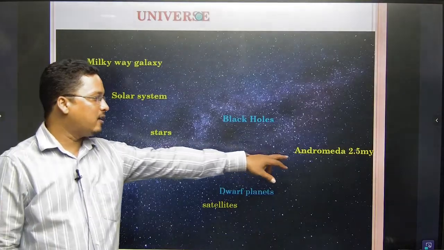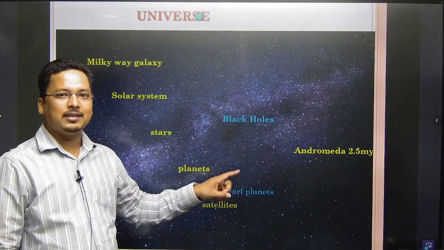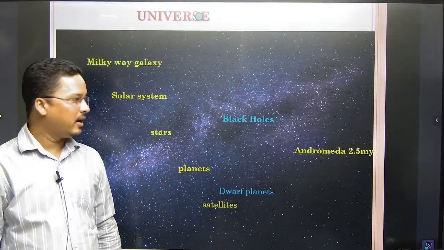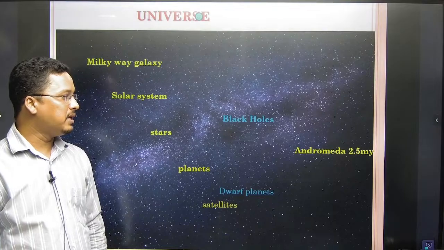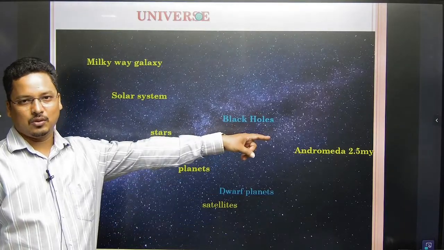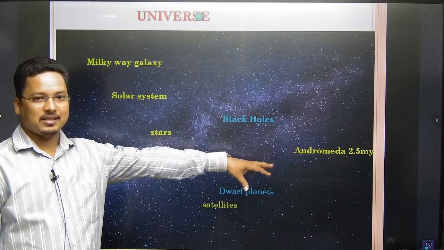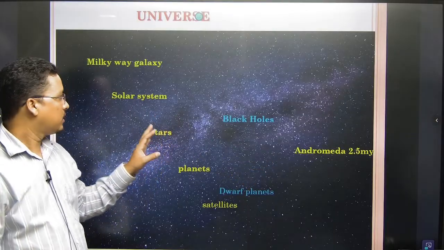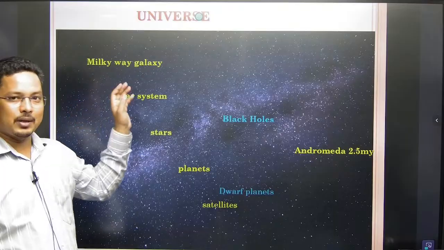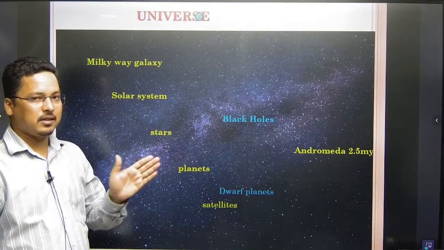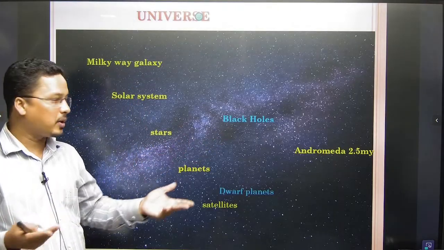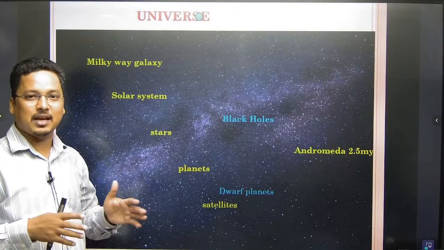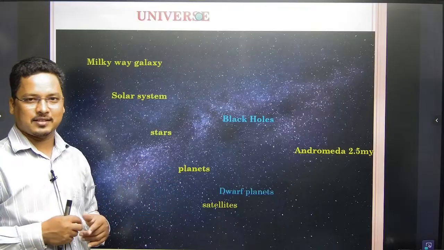Then what is Andromeda? Andromeda is the nearest galaxy, 2.5 million light years away. Our galaxy is the Milky Way and Andromeda is the nearest one. So you can imagine how much distance there is.